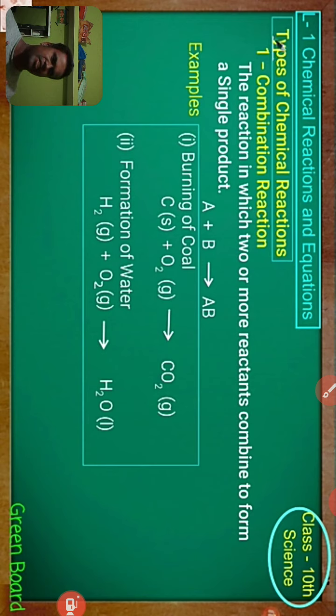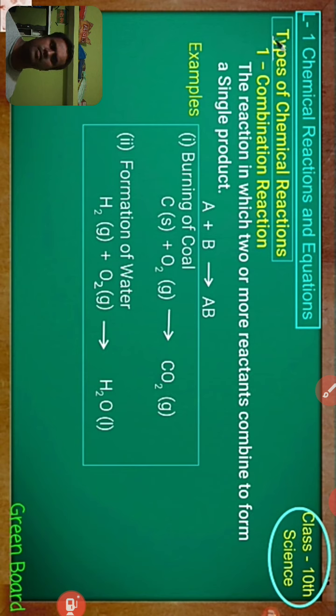In this reaction, two or more reactants combine to form a single product. Very important: two or more reactants combine and then form a single product in a combination reaction.